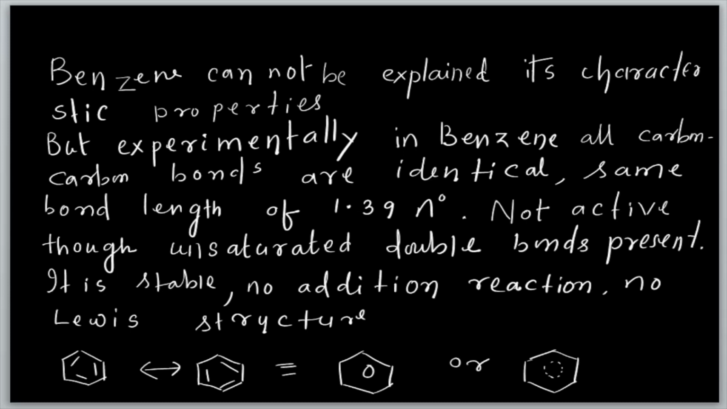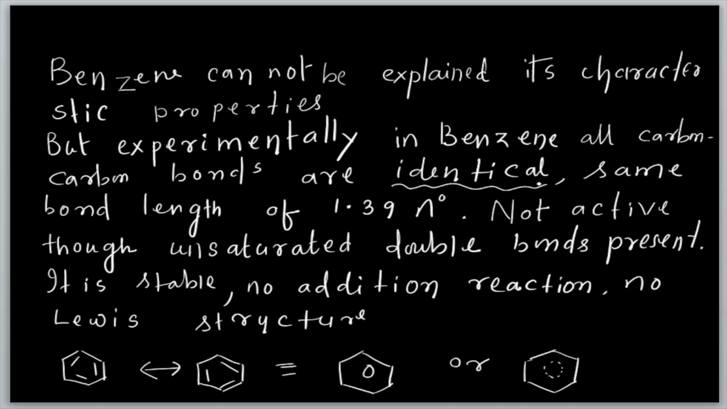And what is the observation? Same bond length of 1.39 angstrom. It is not active, just like an unsaturated hydrocarbon with a double bond, because it is undergoing resonance and has identical bonds, it is stable. No addition. If a double bond were there, then an addition reaction would be possible, but here no addition reaction is possible, because the bonds are identical. That is why it is stable.